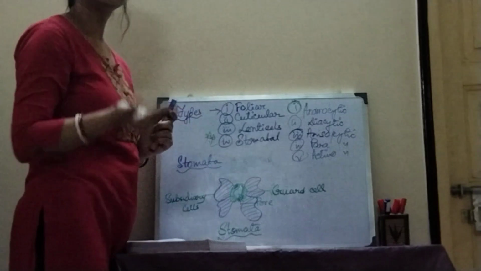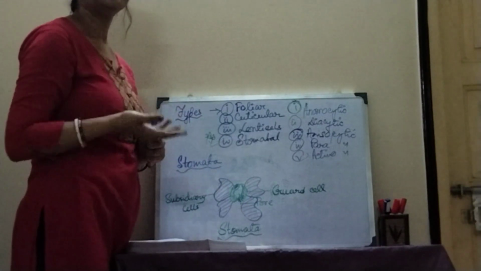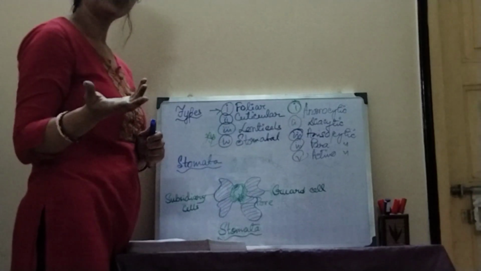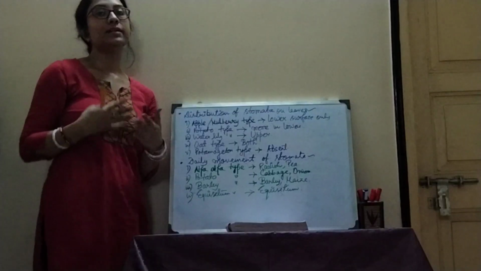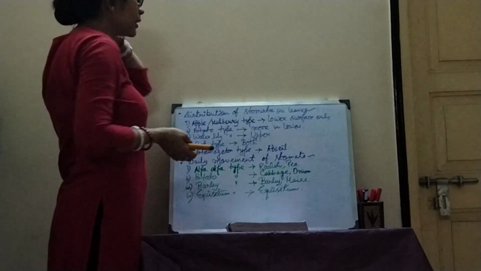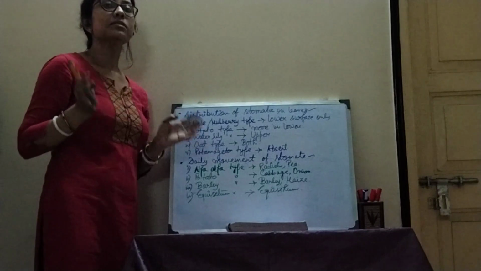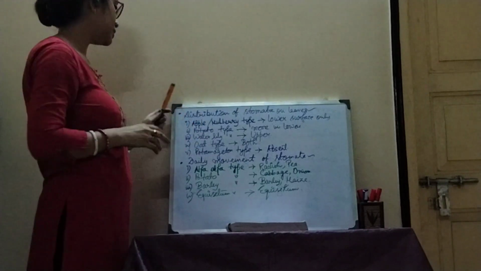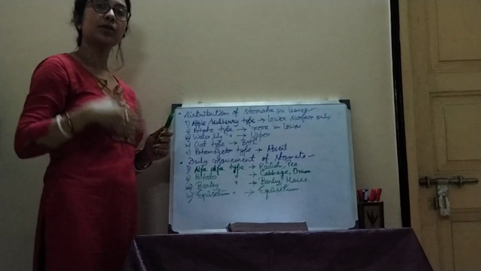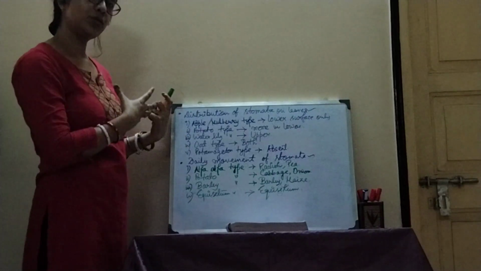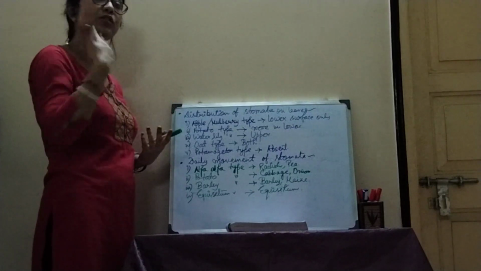Okay, let's begin with the next classification of stomata depending upon its distribution and opening platform. So let's continue with the next portion. These are the two categories of stomata depending upon various phenomena. The first one is distribution of stomata on leaves. We can categorize stomata upon this category. Distribution, how stomata is distributed over the surface of the leaf.